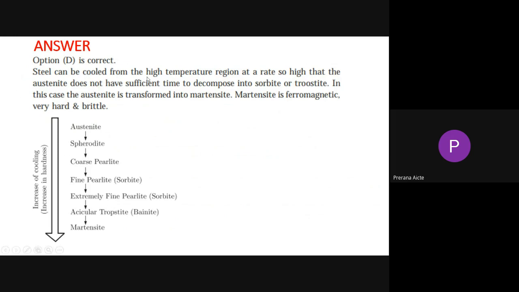Steel can be cooled from the high temperature region at a rate so high that the austenite does not have sufficient time to decompose into sorbite and or troostite. In this case, the austenite is transformed into martensite. Martensite is ferromagnetic, very hard and brittle. So finally from austenite material you will get martensite, and through this process there is an increase in hardness. Slowly as the cooling increases, at the same time the hardness increases.